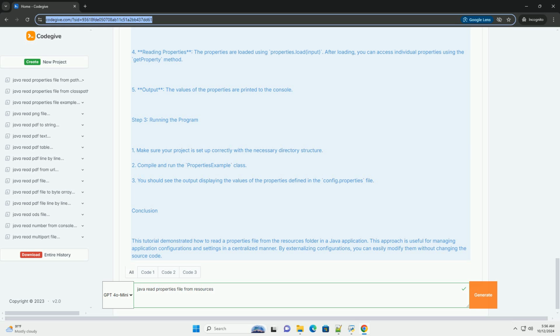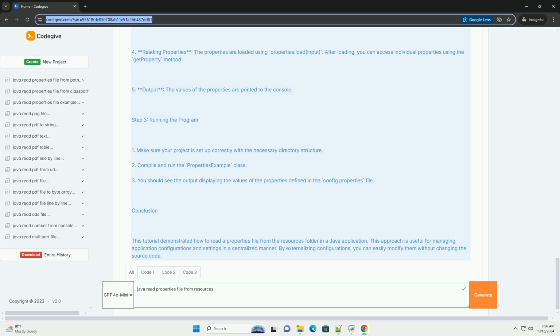Step 3, running the program. 1. Make sure your project is set up correctly with the necessary directory structure. 2. Compile and run the PropertiesExample class. 3. You should see the output displaying the values of the properties defined in the config.properties file.